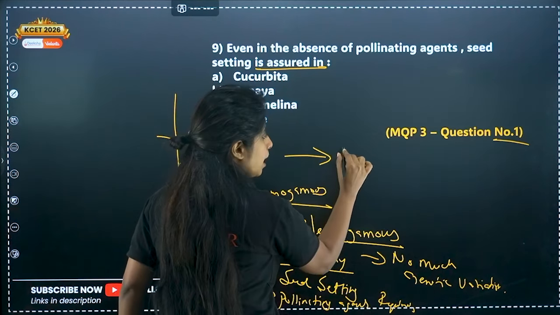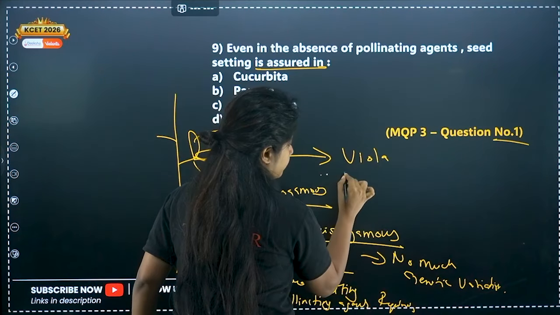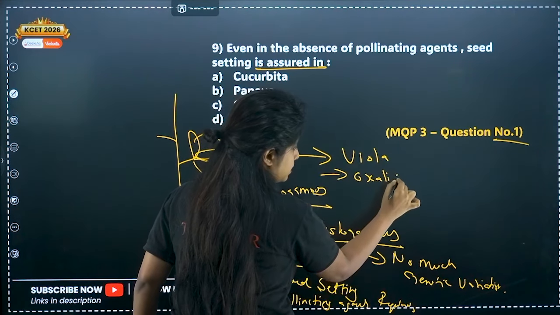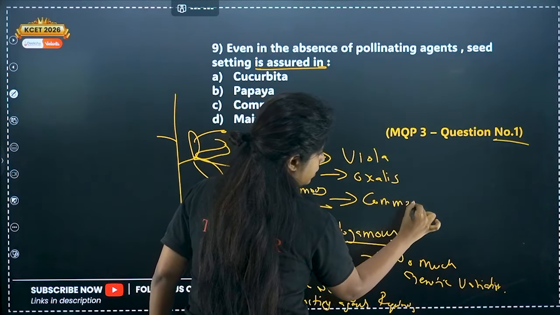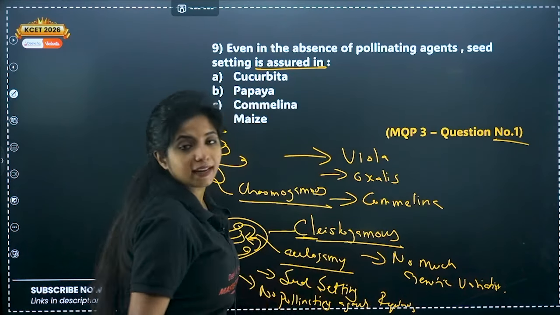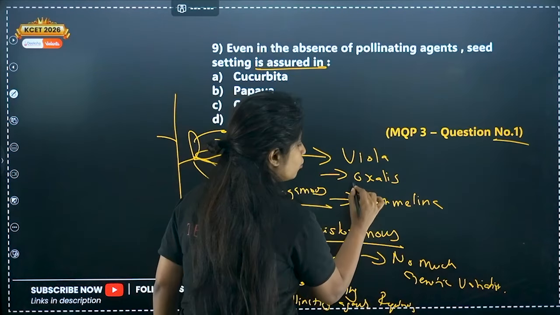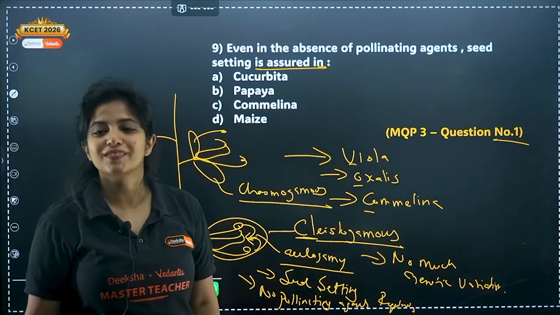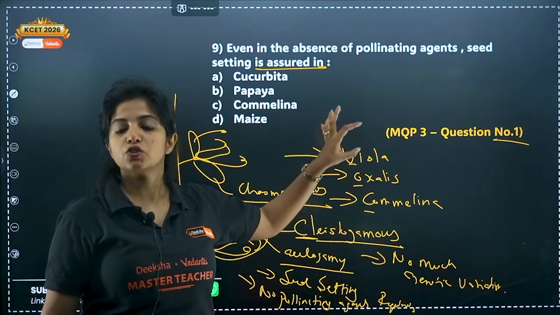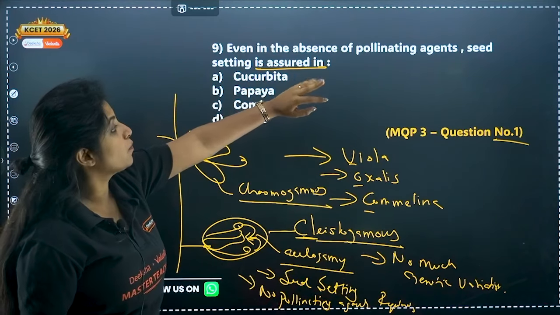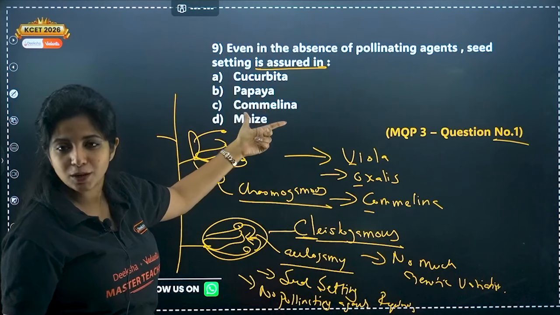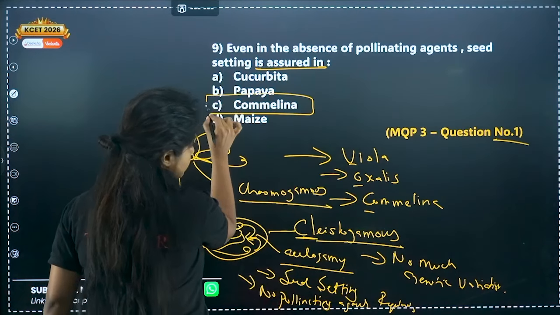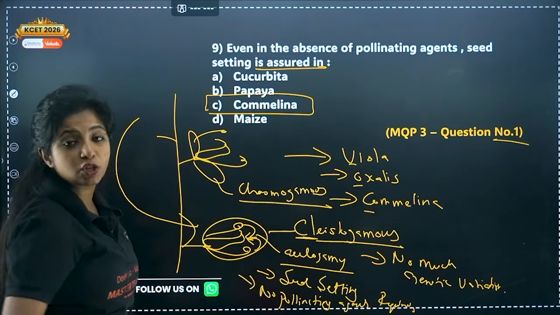You have 3 examples: Viola, Oxalis, Commelina. Viola, Oxalis, Commelina. So you can remember cow, but over here there is no W, there is V. Okay, and over here, even in the absence of pollinating agents, seed setting is assured in what? Cucurbita, papaya, maize, Commelina. The answer would be Commelina. Why? Because Commelina, my dear children, will be having clistogamous flowers.